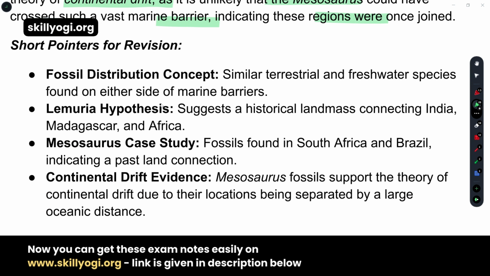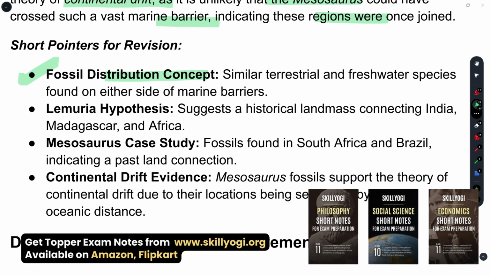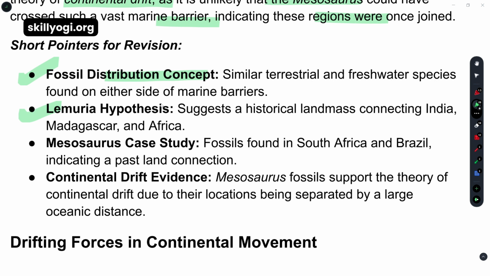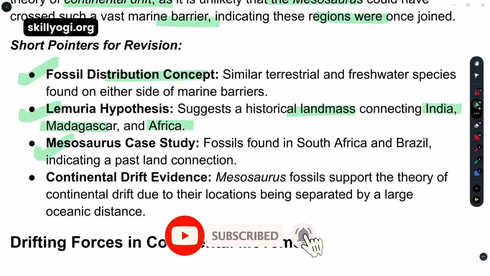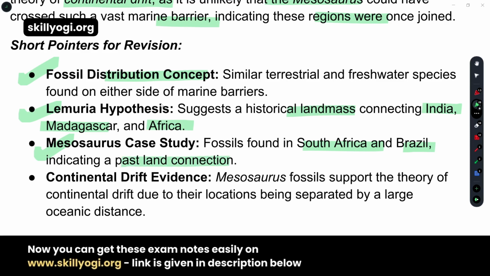What were the revision points, the short pointers? The fossil distribution concept: we have also seen terrestrial distribution, and also the freshwater species. Lemuria hypothesis, which suggests a historical landmass connecting three landmasses: the first is Madagascar, the second is India, and the third is Africa. Mesosaurus case study: the fossils found in the South Africa region and Brazil indicate a past land connection.